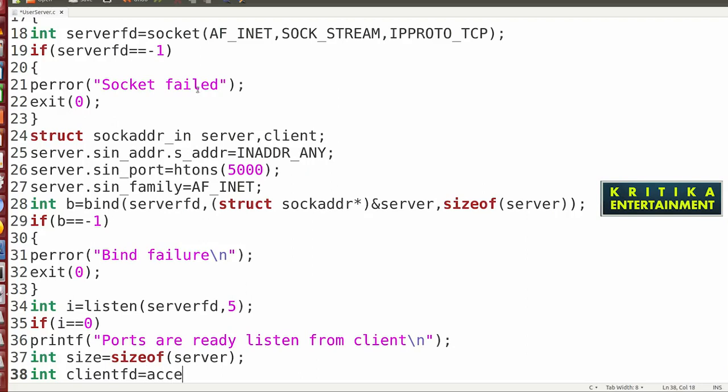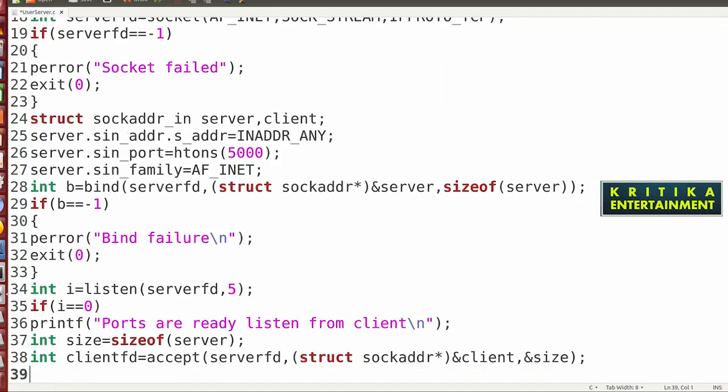So accept: server_fd, then here write (struct sockaddr *) pointer casting &client, because when your client connects, this client information will be passed through the accept function. Then you write &size.